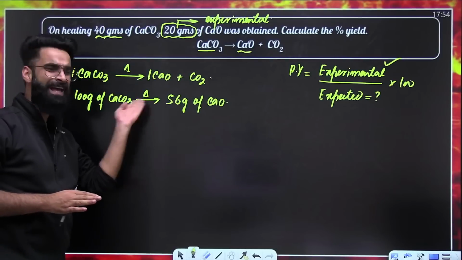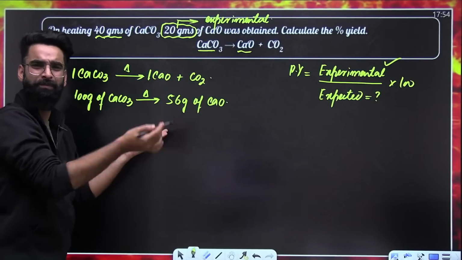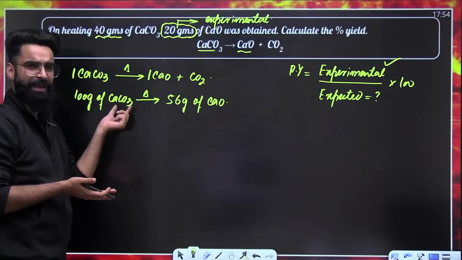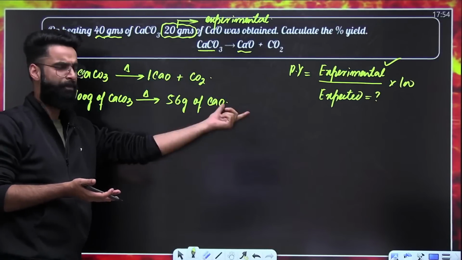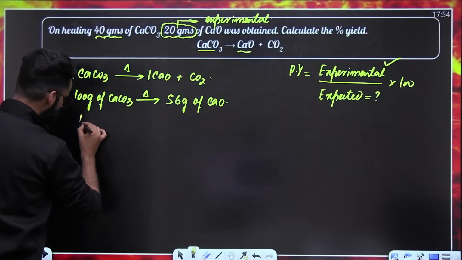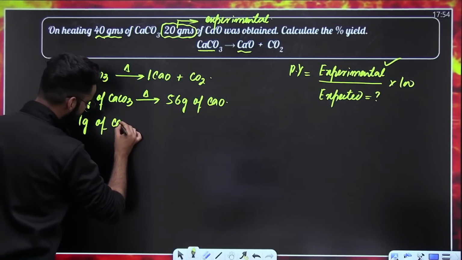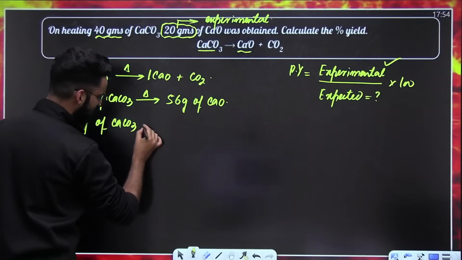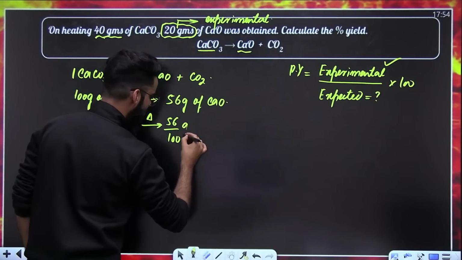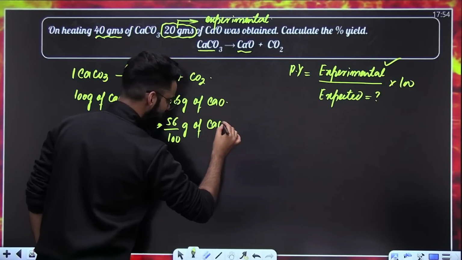I'm using the term "should produce". This is theoretical data, which I'm writing on the board. Stoichiometry is telling us that 100 grams of calcium carbonate upon heating should produce 56 grams of calcium oxide. That means 1 gram of calcium carbonate should produce 56 divided by 100 grams of calcium oxide.